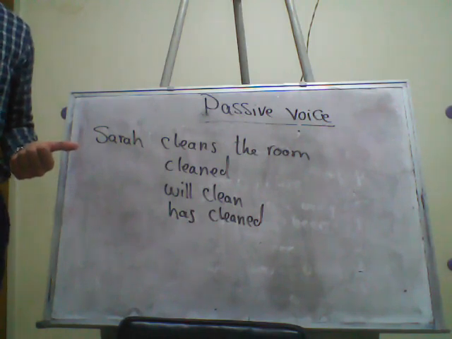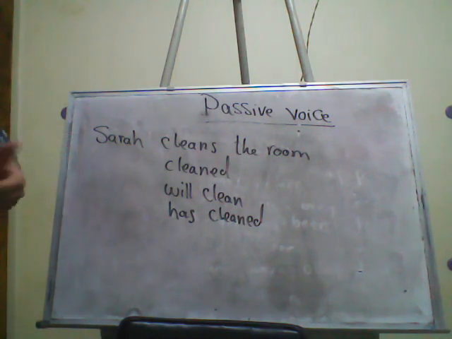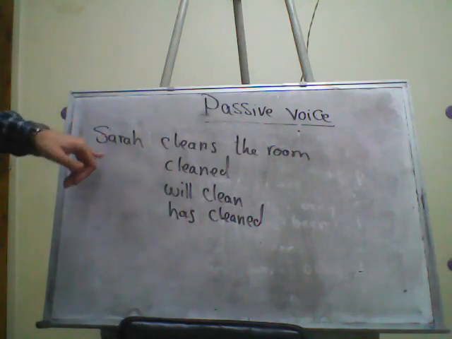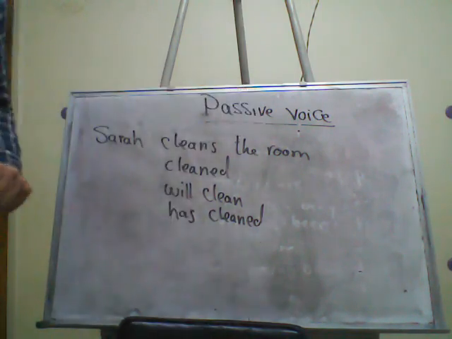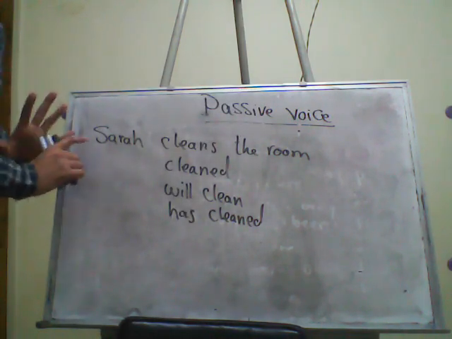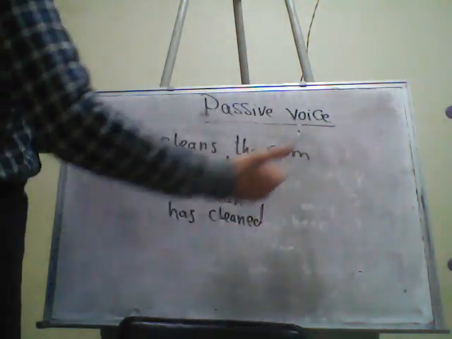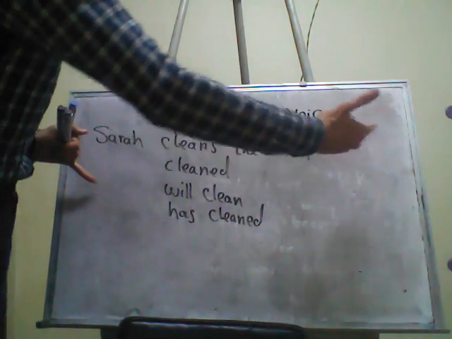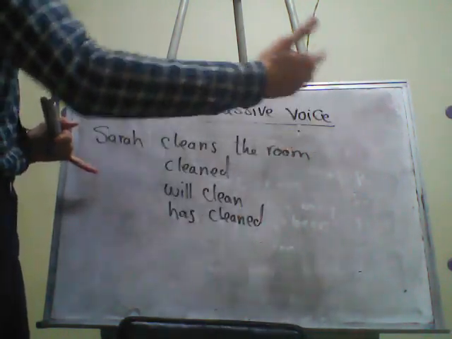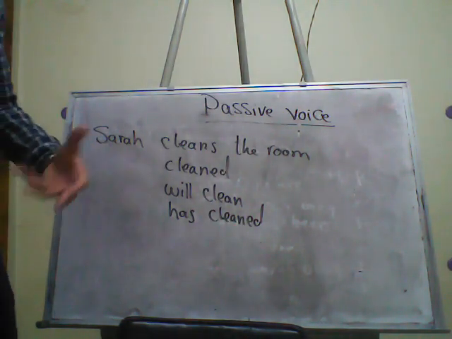I have here an example just to show you the criteria we explained a moment ago. Sarah cleans the room. Sarah cleaned the room. Sarah will clean and has cleaned the room. We call this the active voice. Of course, I know that the sentences should be completed, because here we have cleans the room maybe daily, cleaned yesterday, will clean tomorrow, has cleaned recently or lately, and so on. But I just need to show you here that converting to the passive is very simple.